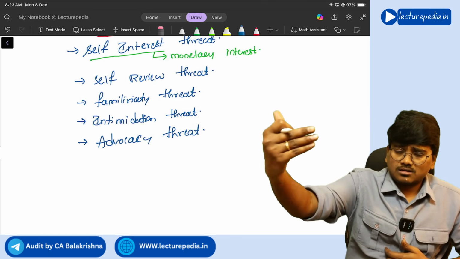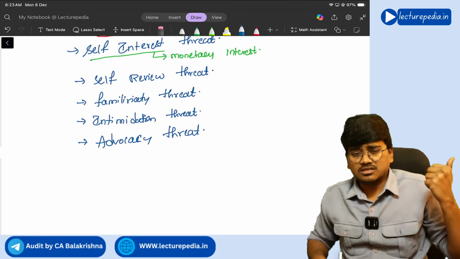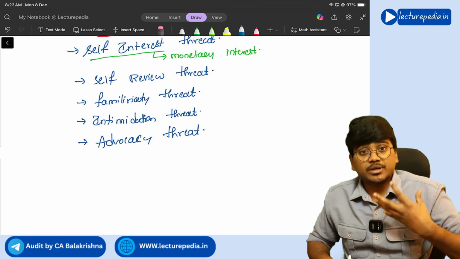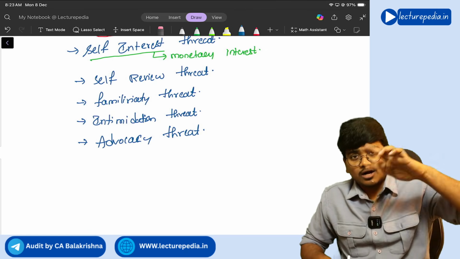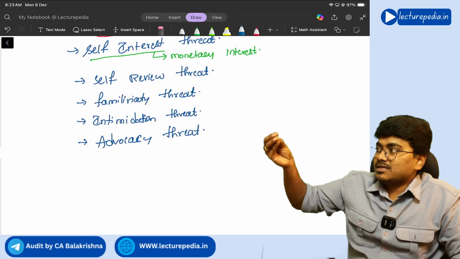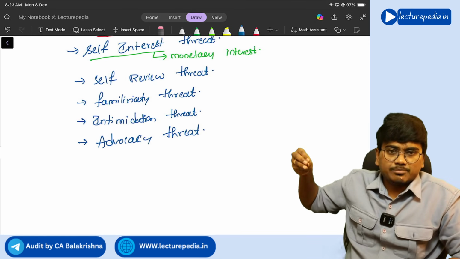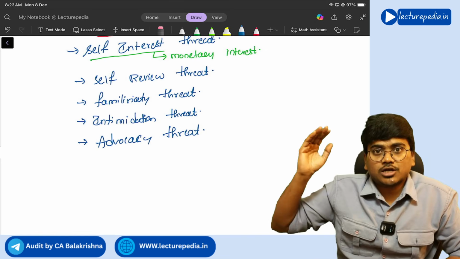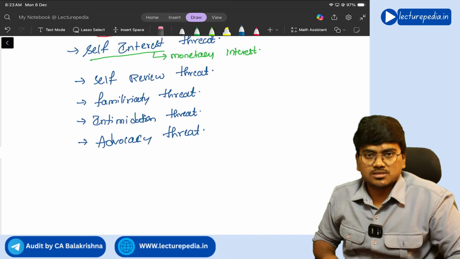after the client has issued the IPO, the public has purchased the shares of the company based on the words that the auditor has told. Now after 2 years or 3 years, the auditor came to know that the company has done a lot of frauds. Whatever the things the company has told in the prospectus, they are wrong. Just to get demand for the shares, they have told all those things.